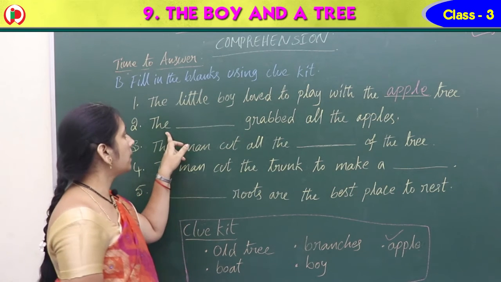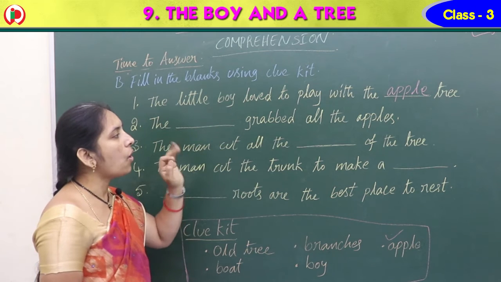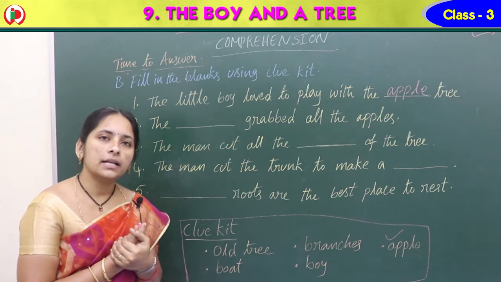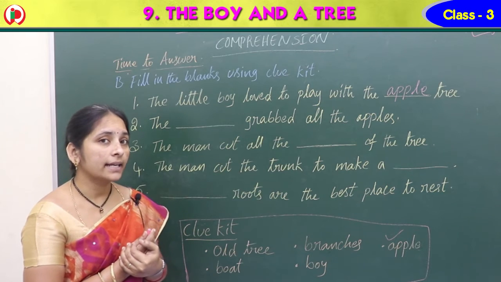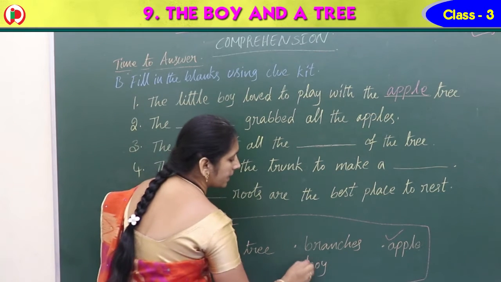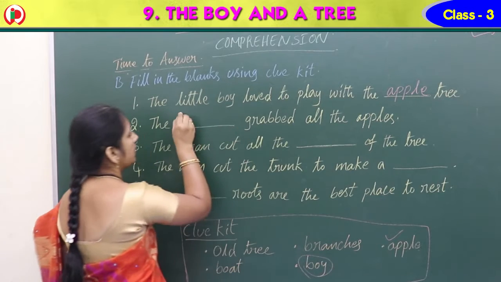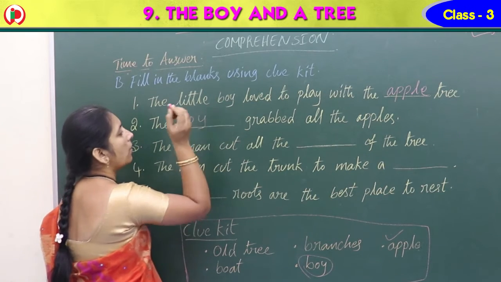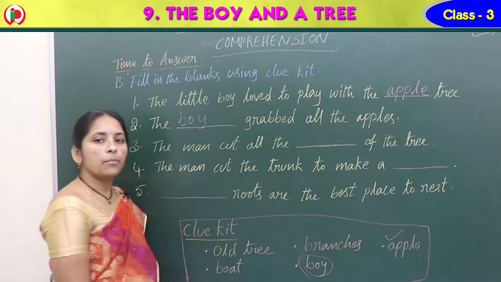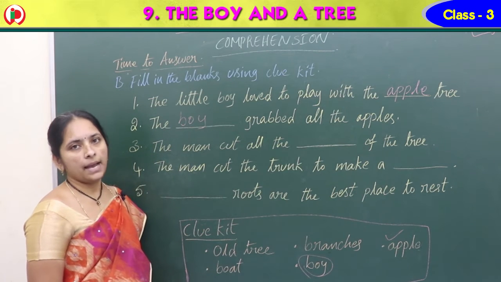Now see the second one. The dash grabbed all the apples. Who grabbed all the apples? Yes. Who had taken? Boy. Right? So the boy had taken all the apples. The boy grabbed all the apples.